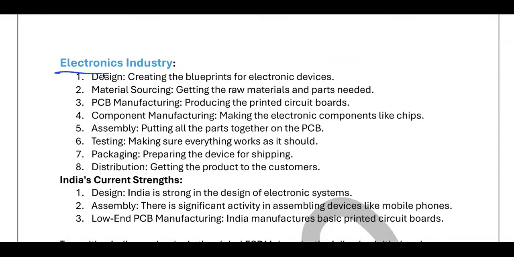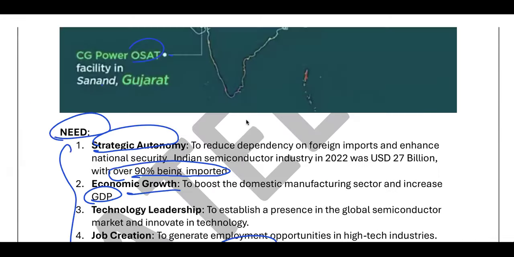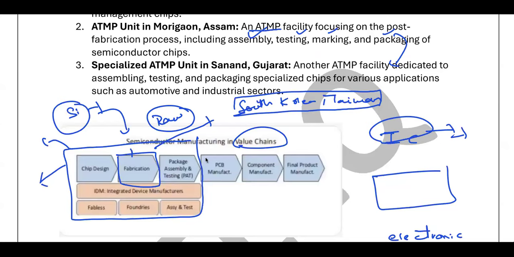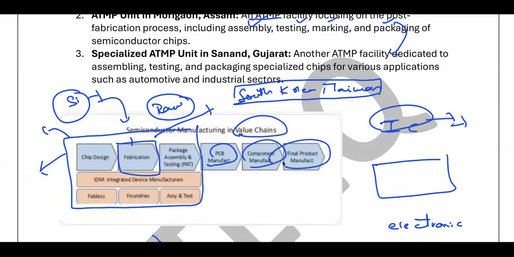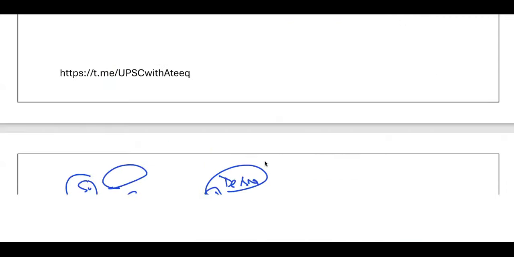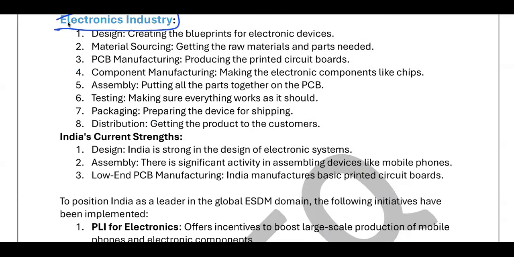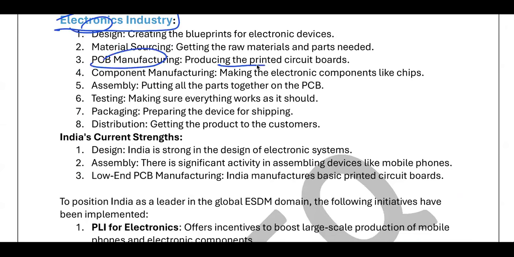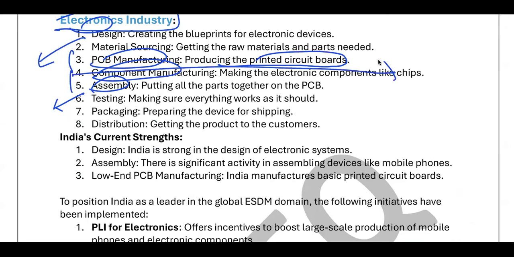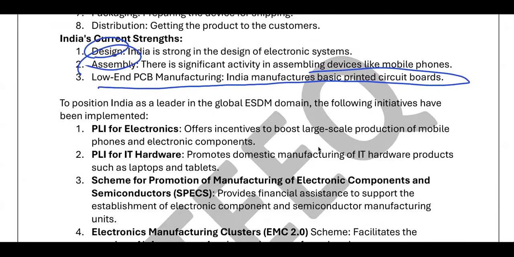In the same way, even for the electronics industry, if I go back to this diagram, can you see here? PCB manufacturing, component manufacturing, final product manufacturing, all these are part of the electronics industry. Even the electronics industry has the same components: design, PCB, producing the printed circuit boards, component manufacturing, assembly. So in India, we do mostly the assembly, we do mostly the design. In these phases, we do only certain kinds of low value chain electronic manufacturing. We are strong in design, we are strong in assembly. Low end manufacturing is being done on the printed circuit boards. So it is also essential for the development of those things.